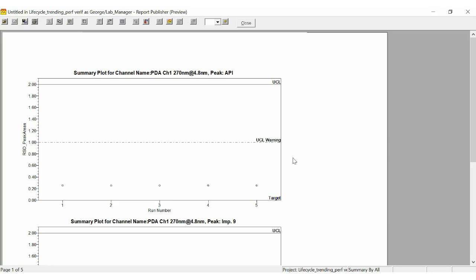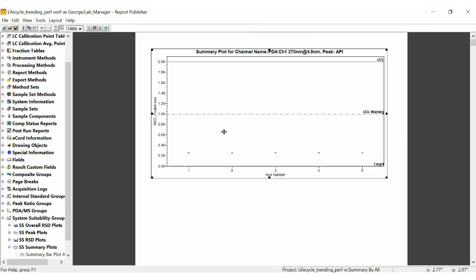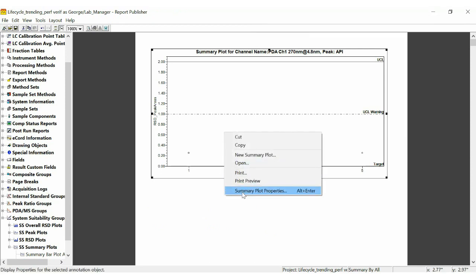Now we can make these control charts a little more appealing visually so that things will stand out, such as are the samples passing or failing, and are we near a warning limit? Have we exceeded an error limit? Let's go do that, and that's fairly simple to do as well. So we'll close Preview. We'll go back into the Plot Properties.